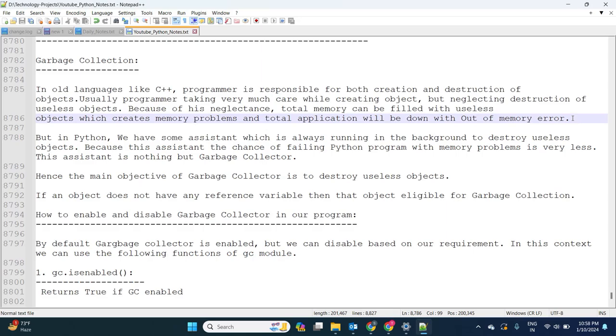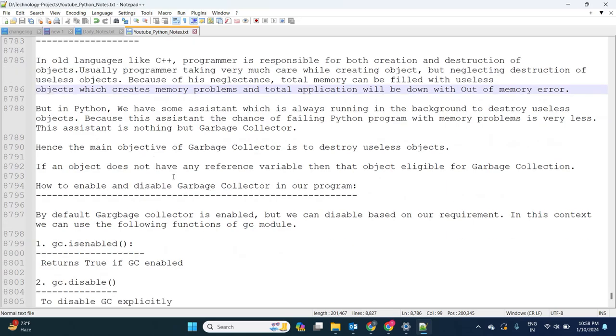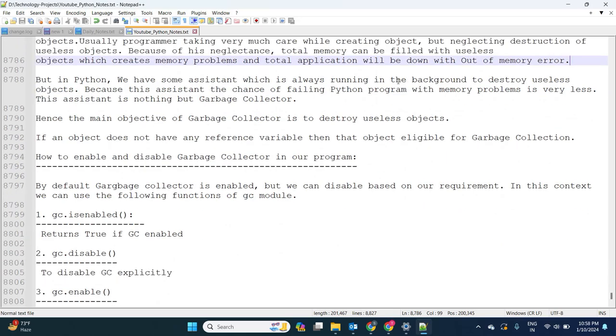But in Python we have an assistant which is always running in the background to destroy useless objects. Because of this assistant, the chance of a Python program failing with memory problems is very less.